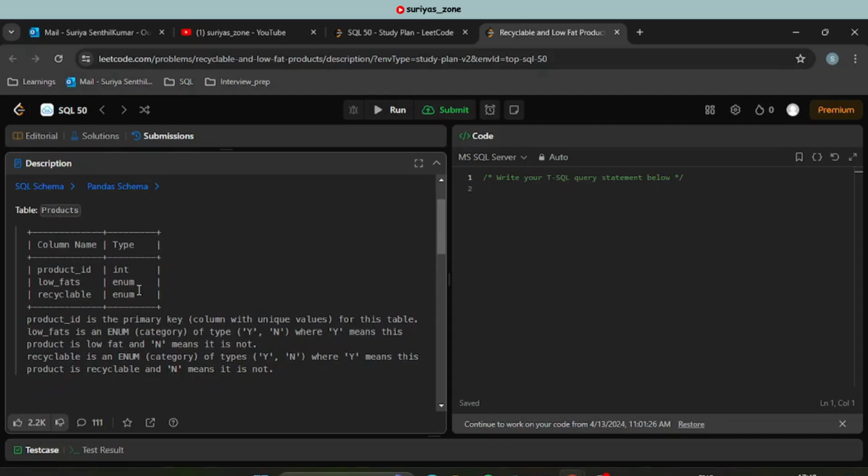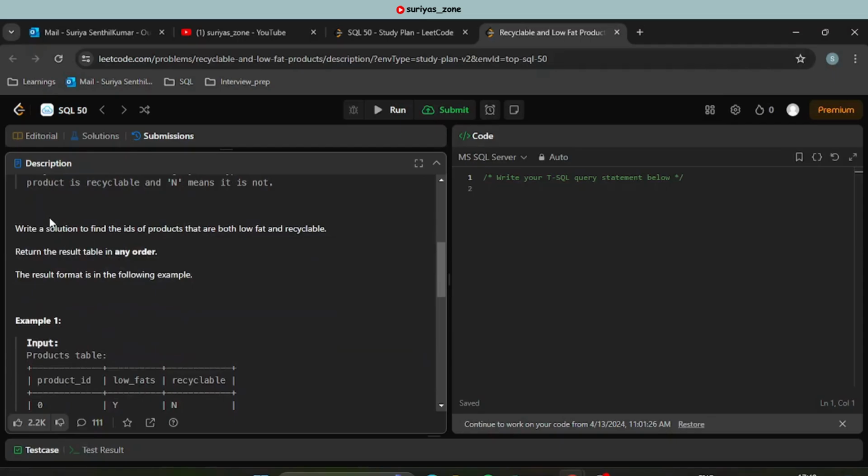Now let's go to the problem statement. The problem statement is: write a solution to find the IDs of products that are both low fat and recyclable. Return the result table in any order. They are not asking for any particular order, so we can return the result in any order.